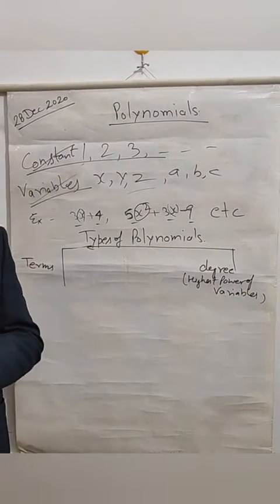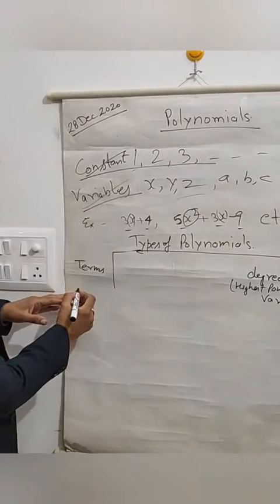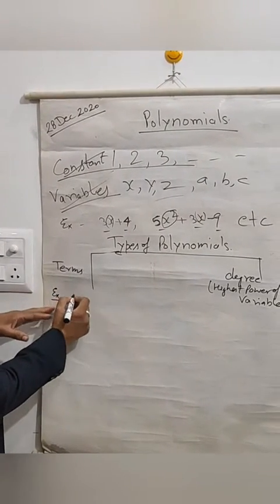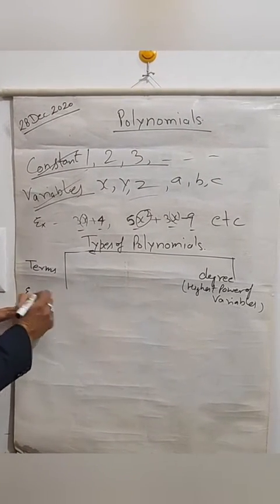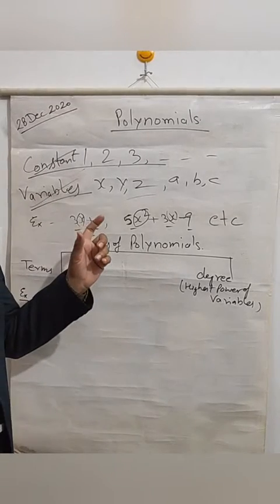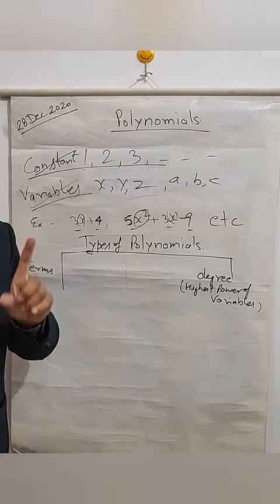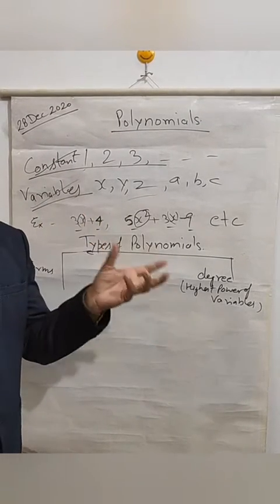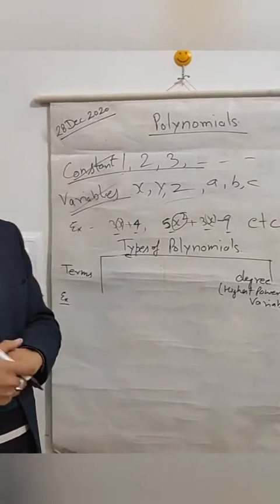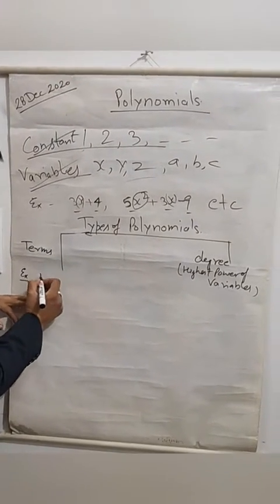So on the basis of terms, for example, if a polynomial has a single term, only one term, with no positive or negative sign between terms, then this is known as monomial.